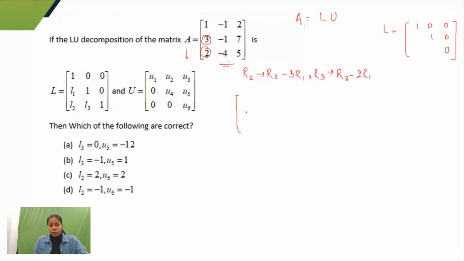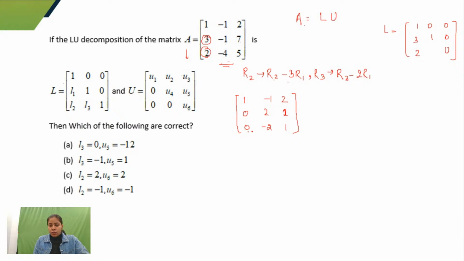If I solve this, what would I get? 1 minus 1, 2, so these two values become 0. R2 minus 3R1: minus 1 plus 3 is 2, and 7 minus 6 gives me 1. With the other operation, minus 4 plus 2 gives me minus 2, and 5 minus 4 gives me 1. Because I have subtracted 3 from this place, I'll add 3 here. Because I have subtracted 2 from this place, I'll add 2 here.